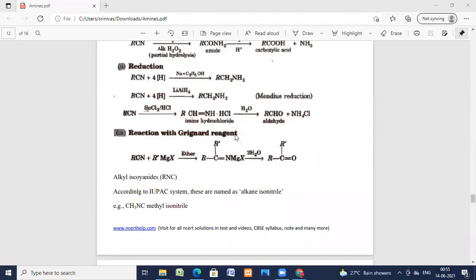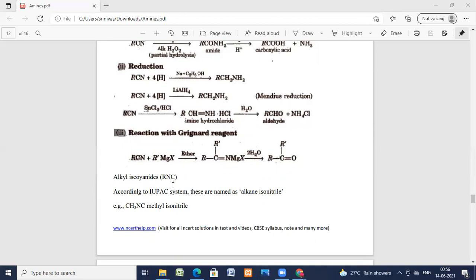Now, reaction with the Grignard reagent. Alkyl cyanides on reaction with the Grignard reagent R'MgX give an addition product, R, C double bond N, MgX. On hydrolysis, it gives a ketone. So the reaction of cyanide with Grignard reagent and then hydrolysis, we get a ketone.